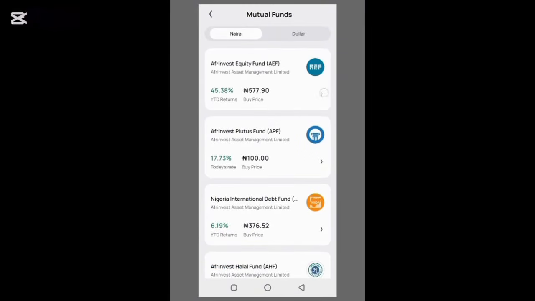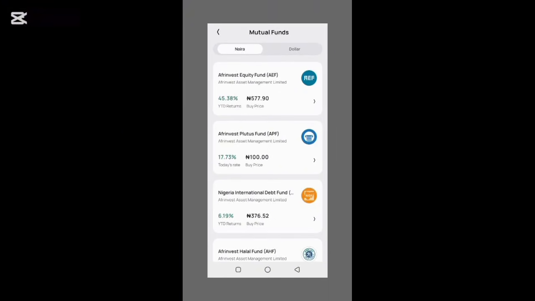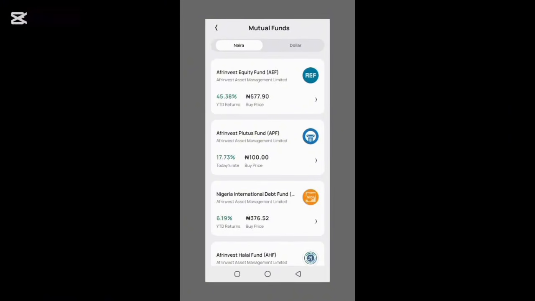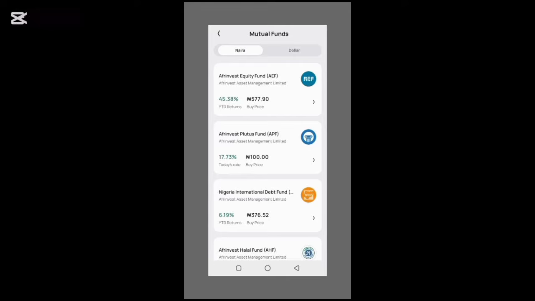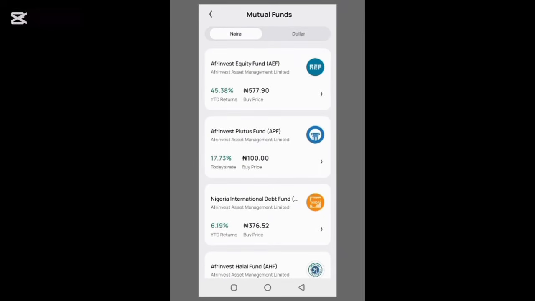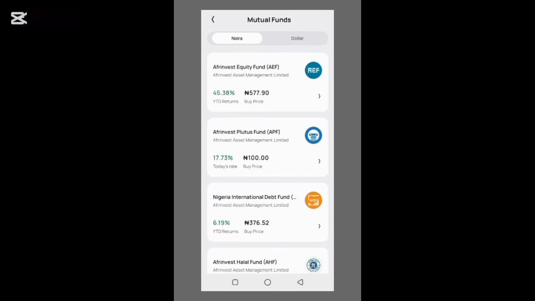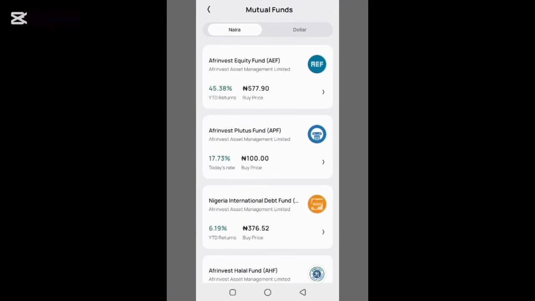So these are the list of the mutual funds. Now the first one there is 577 naira 90 kobo. That is for a unit. Now the next one is 100 naira per unit. The third one is 376 naira 52 kobo per unit. So the amount of money you decide to invest will determine the number of units that you can buy. So whichever one you decide to buy, you will go ahead and click on it, and then you go ahead and type in the amount of money that you want to use in investing.